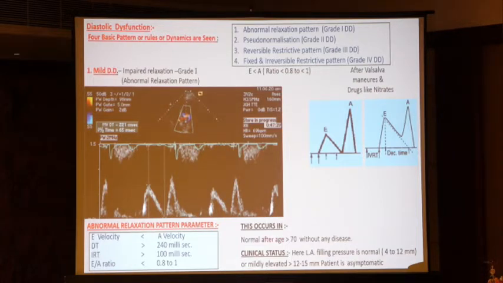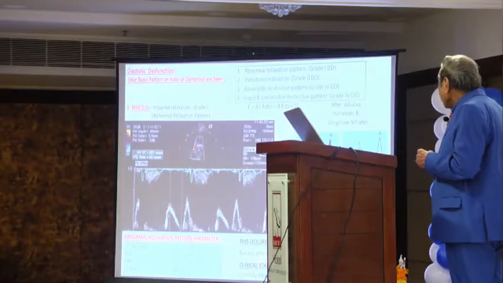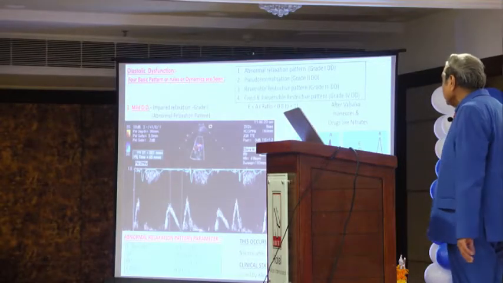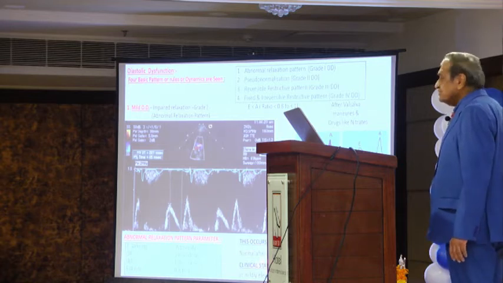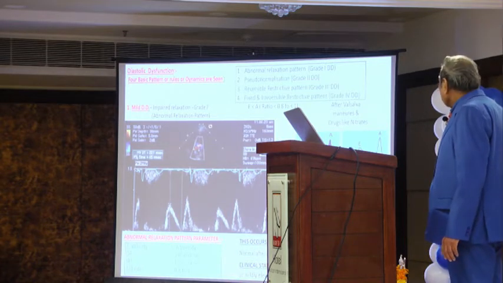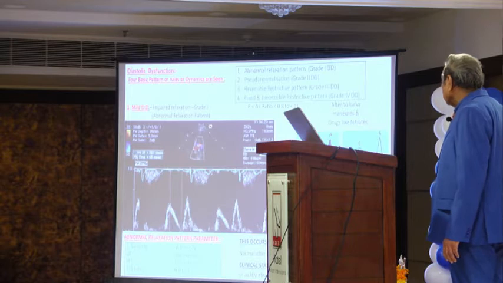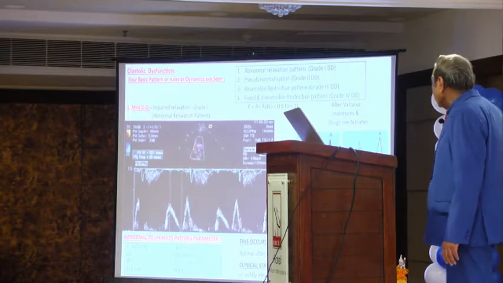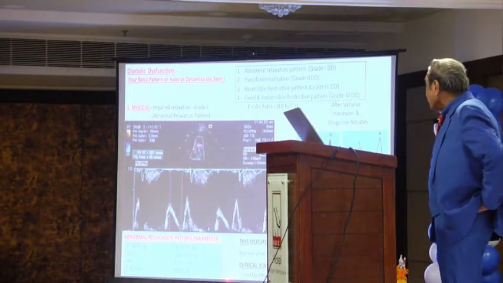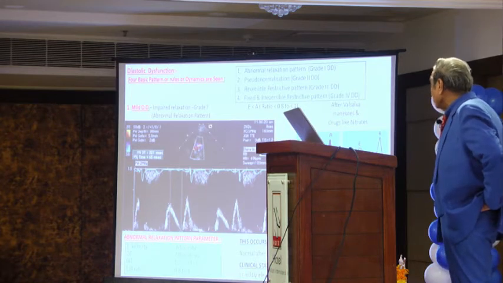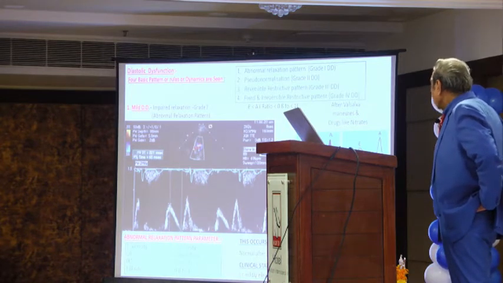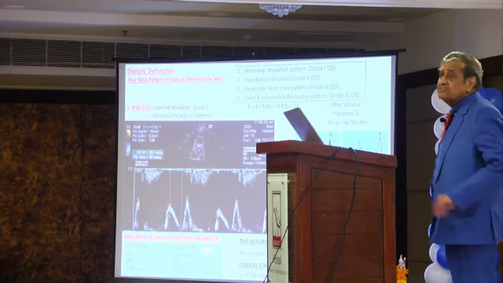This occurs in normal individuals, grade 1, in the age more than 70 years without any disease. And what will the clinical status be? Here left atrial filling pressure is normal, meaning 4 to 12 millimeters, or mildly elevated, meaning more than 12 to 15 millimeters. And the patient will be asymptomatic.